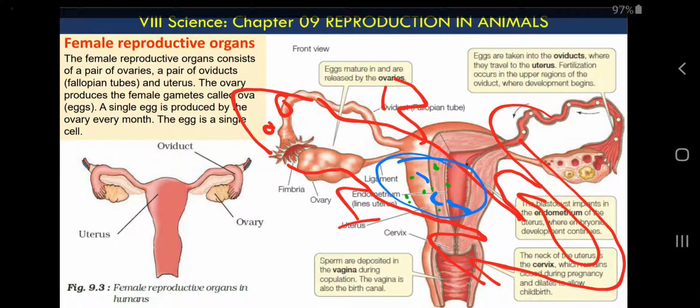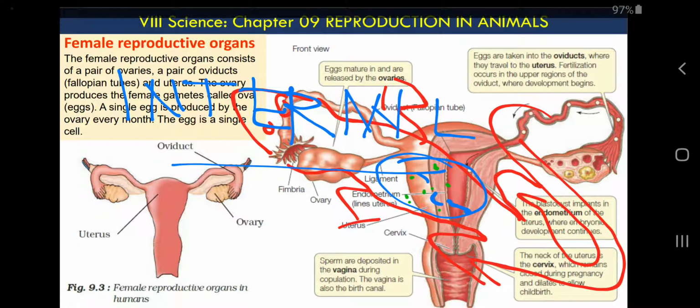So egg and sperms will fuse inside the female's body, not outside, because we know that lizards live in dry areas, deserts, dry areas, so there is no availability of water, and gametes cannot fuse in a dry environment. They cannot fuse in air because they dry and degrade easily. So that is why this type of fertilization is called internal fertilization, because it happens inside the female's body. So what we have learned: external fertilization and internal fertilization.